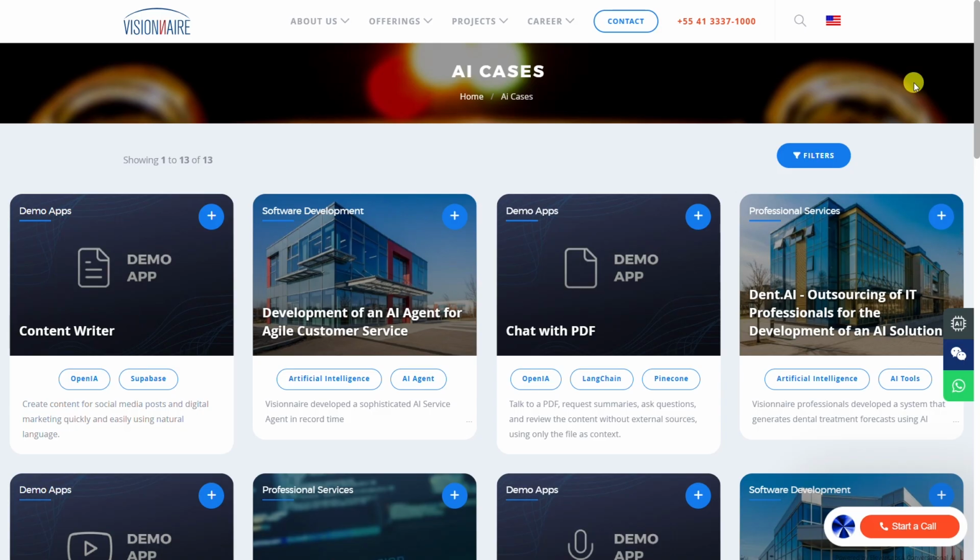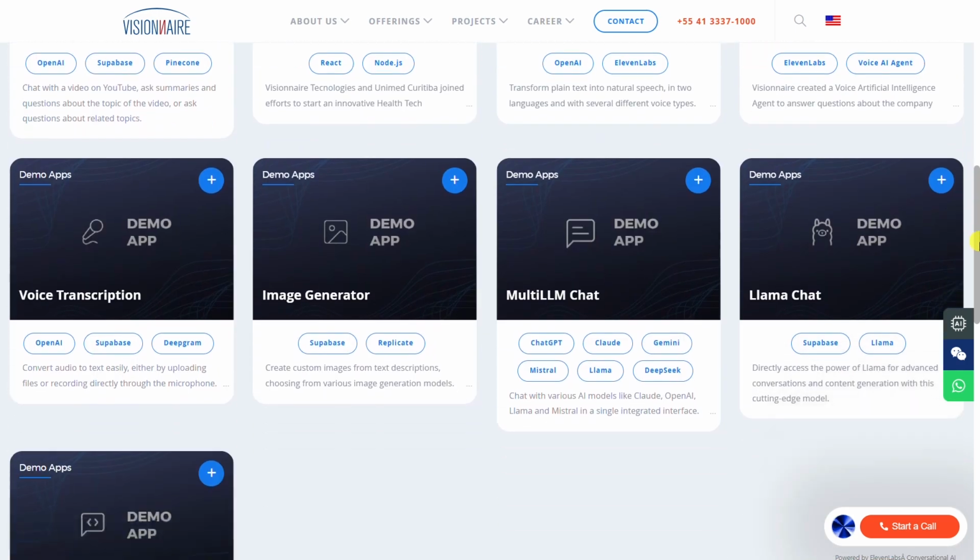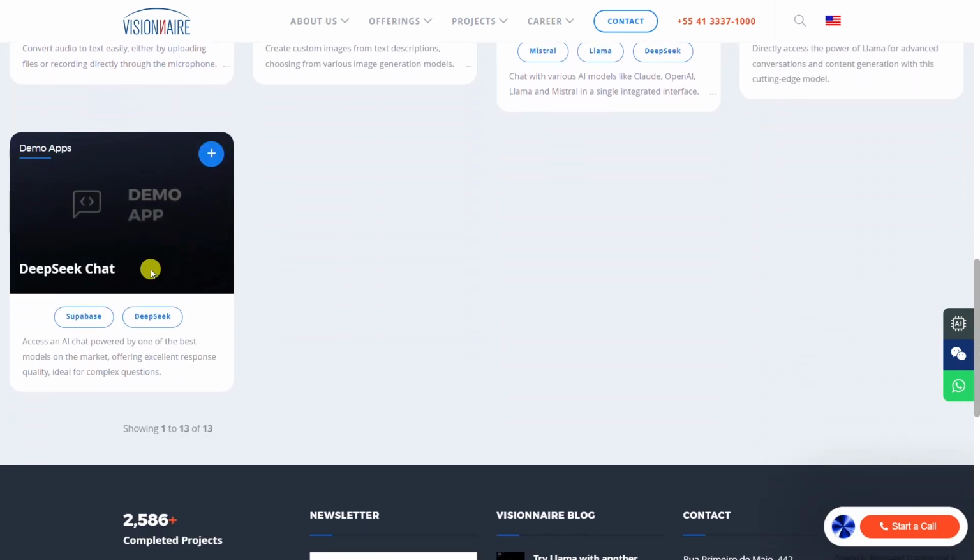DeepSeek Chat is another example of how Visionnaire masters artificial intelligence technologies. In this case, in addition to the DeepSeek model, Supabase was also used as a database.